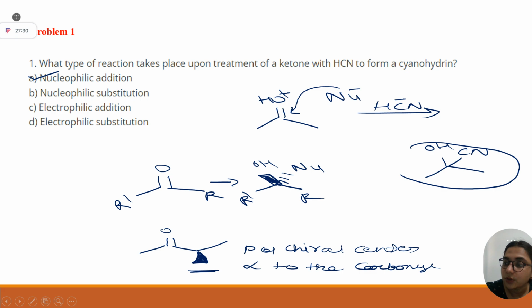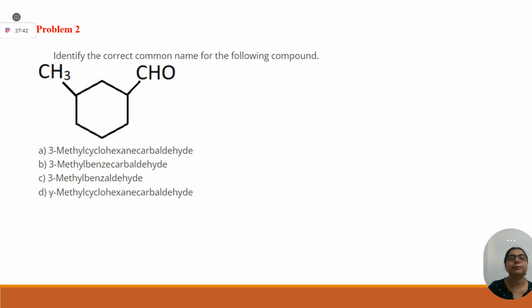We have to look for the model which sir has taught you: Felkin's model, Cram's model, Cram's chelation model. Yes or no? Okay. But before going to that model, tell me, identify the correct common name for the following compound. Common name, not IUPAC name.